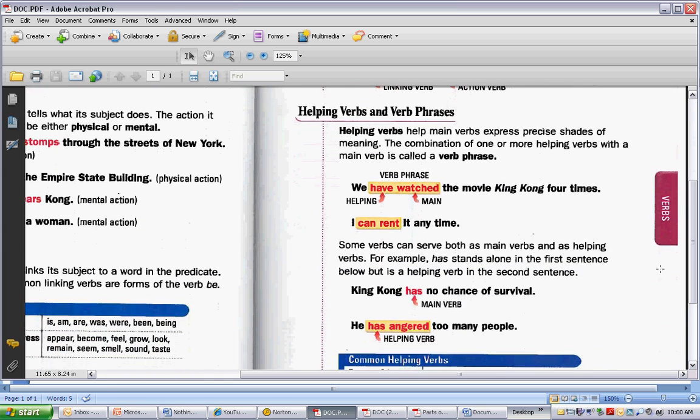Finally, what we need to talk about are helping verbs and verb phrases. Helping verbs help main verbs express precise shades of meaning, and the combination of one or more helping verbs with a main verb is called a verb phrase. The examples your books give you are we have watched. Watched is our main verb, it's action, but have helps it. So our entire verb phrase is have watched. Because it's what we are doing, it is an action verb. Can rent is also a verb phrase, and it is action because that's what we're doing.